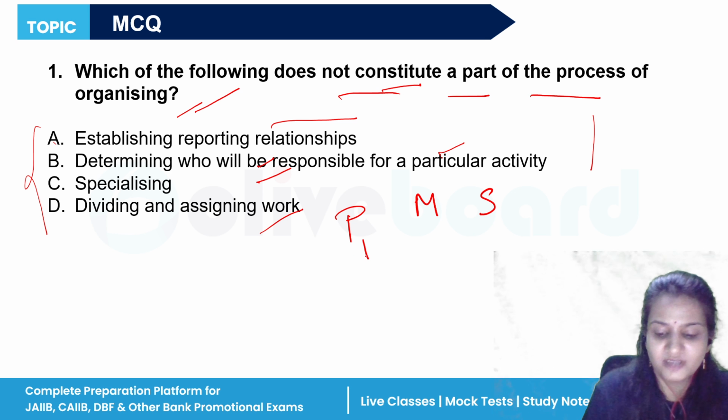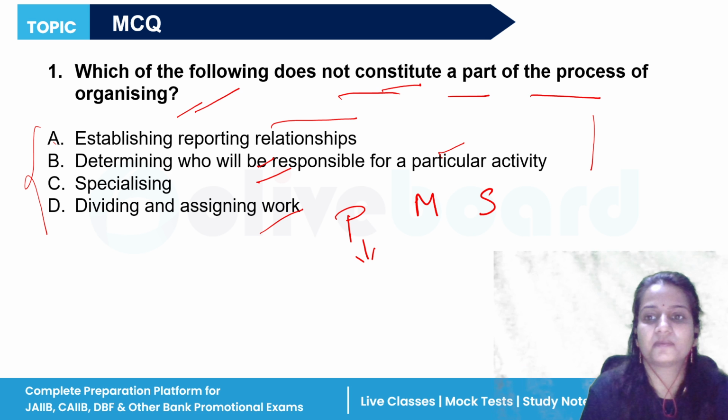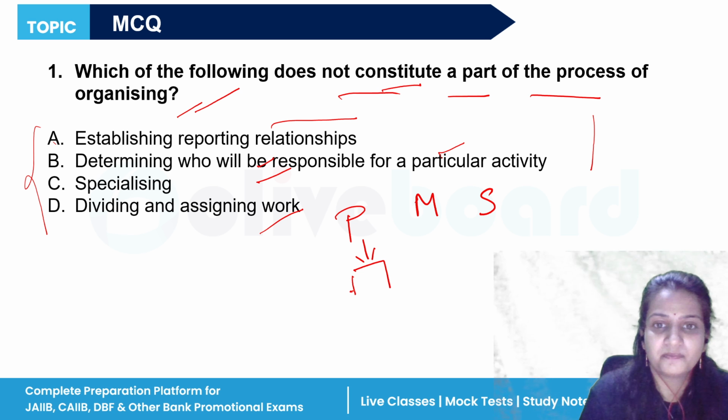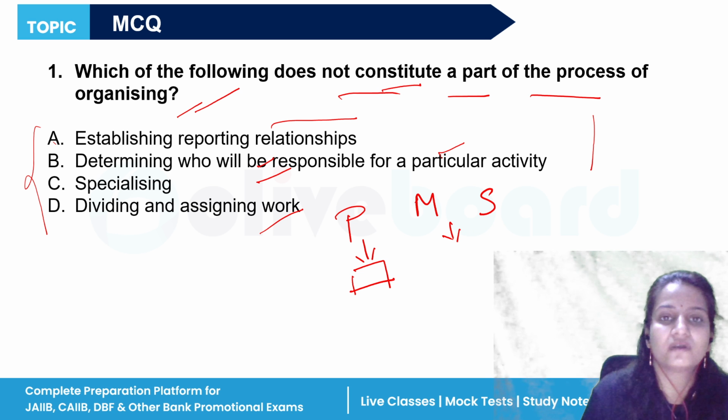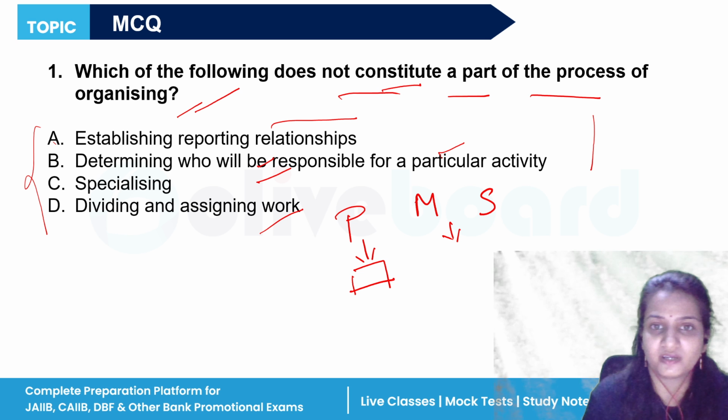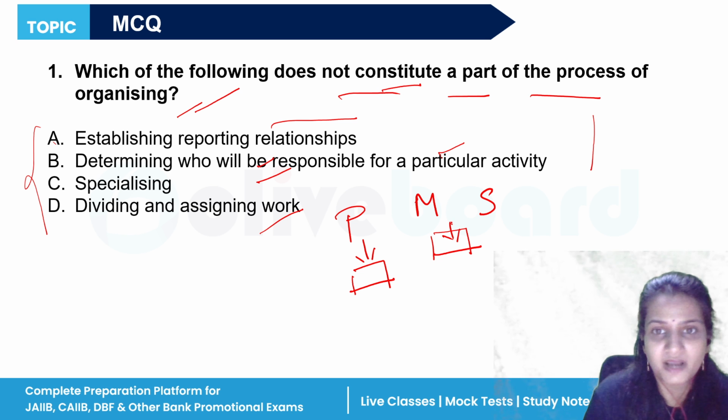The person who is well versed with planning, with the product, how the product should be made, and where the funds should be procured for making those products, will be in the product department. The person who knows how to market those products, where to send them, and what the target market should be, should be kept in the marketing department.